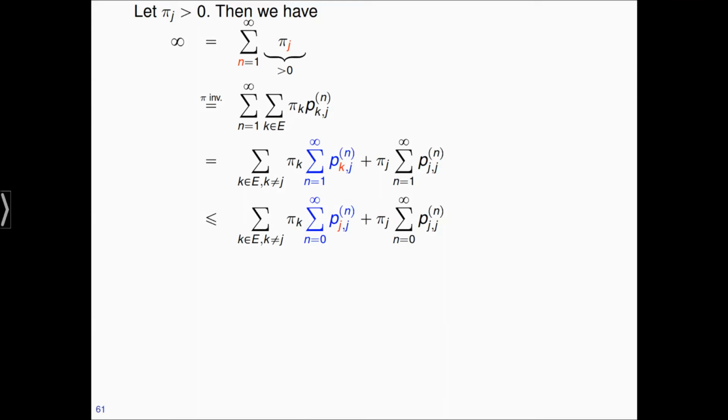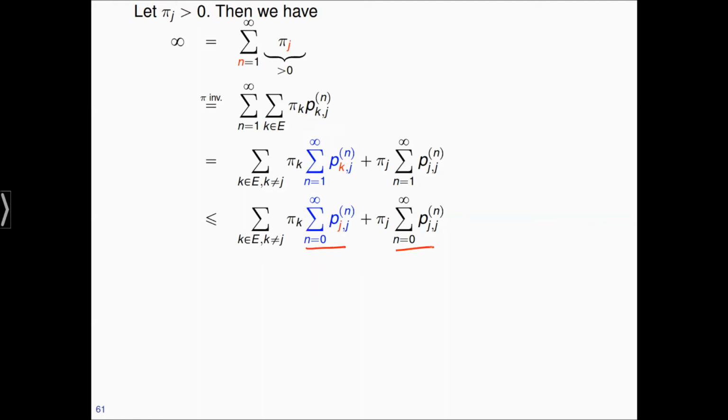The next step uses the computation from the last page. There we saw that this blue sum here is upper bounded by the sum when you replace the k by the j. This is exactly what we saw on the last page. And then there's another little modification. I replaced this 1 here by a 0 just to make it look very similar to the first sum. And of course, this is also an upper estimate.